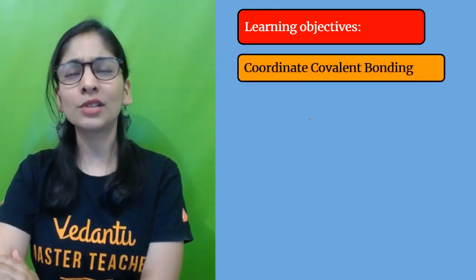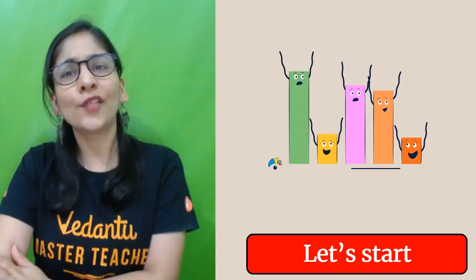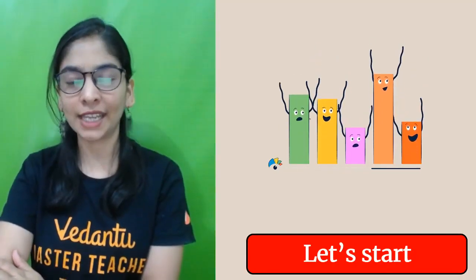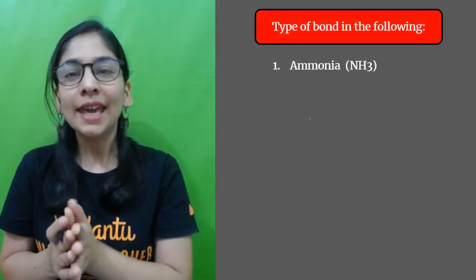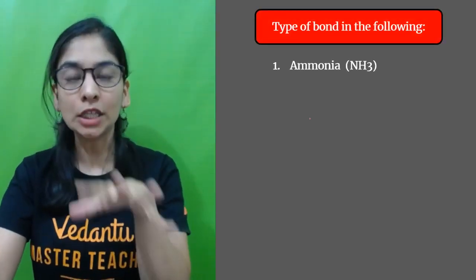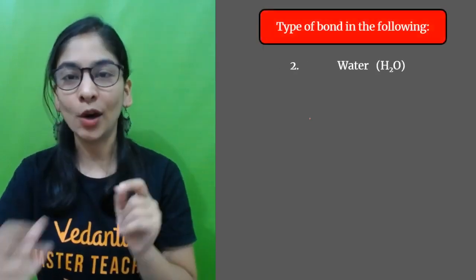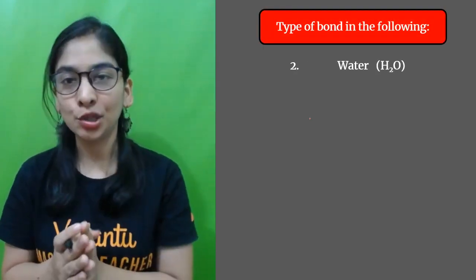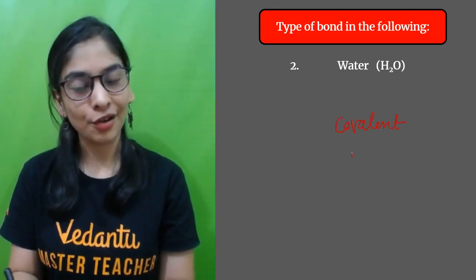Now we'll talk about our main topic, that is coordinate covalent bonding and how that is different from other kinds of bonding. So let's start, everyone. Let's know about that also. In the previous session, if you remember, we talked about what ammonia is and what water is and what kind of bonding they show. That was definitely covalent bonding, if I'm not wrong, right?